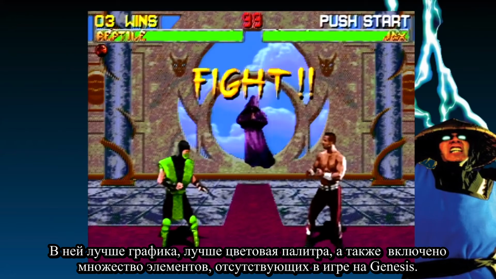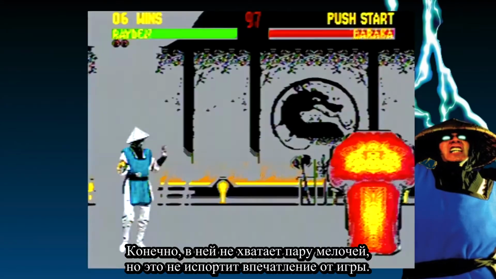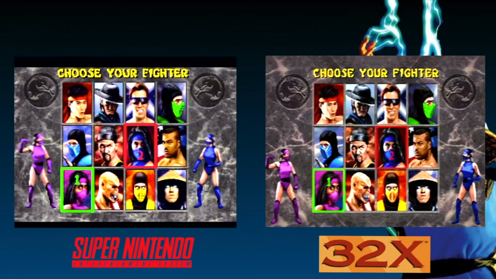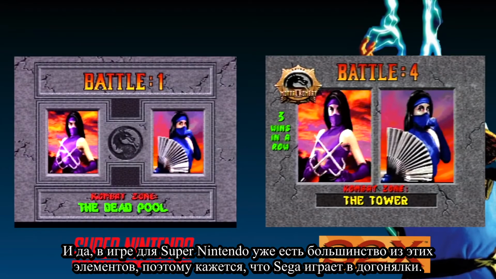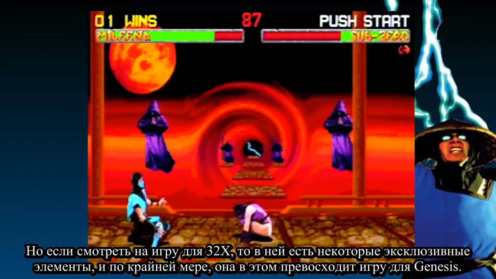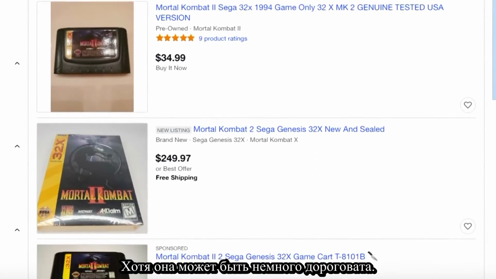It improved on the graphics with better use of color and included many elements missing in the Genesis game. Sure, it's missing a couple of cheats, but it's not going to ruin the whole experience. And yes, the Super Nintendo game already has most of these features, so it does feel like Sega is playing catch up. I do wish the 32X game had some exclusives, but at least it's a step up from the Genesis game. It can be a bit pricey though.